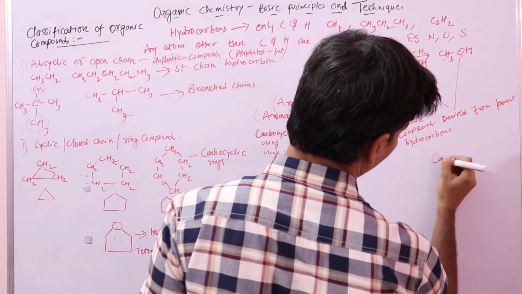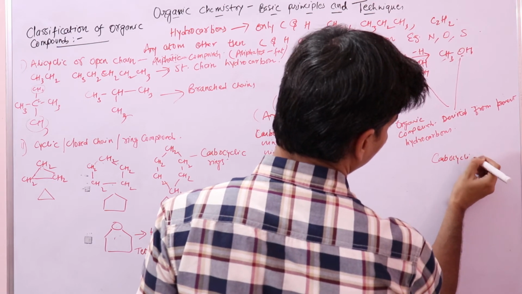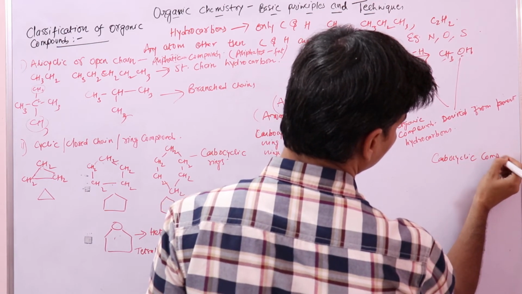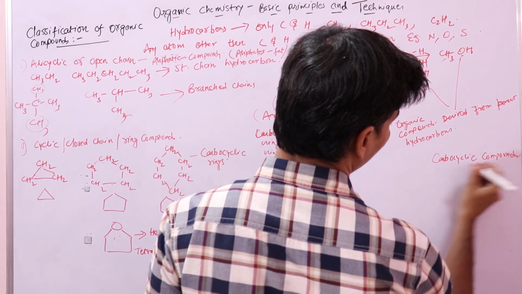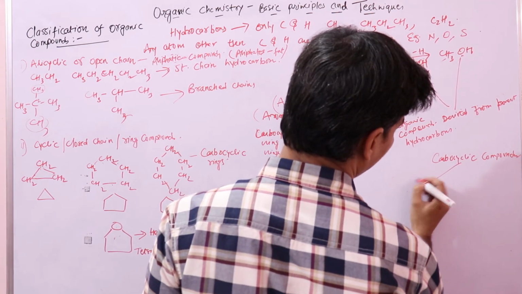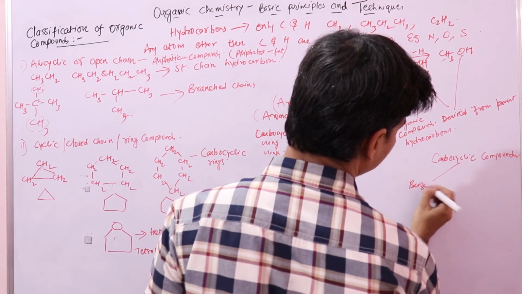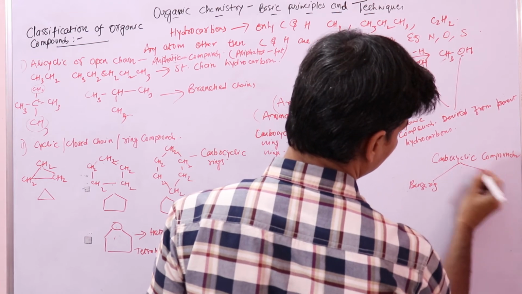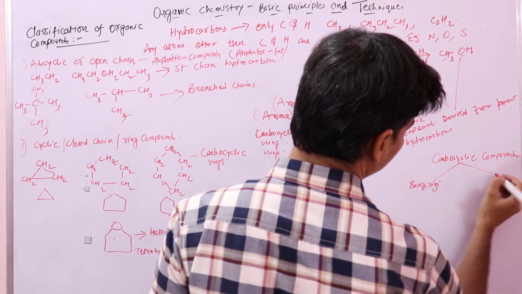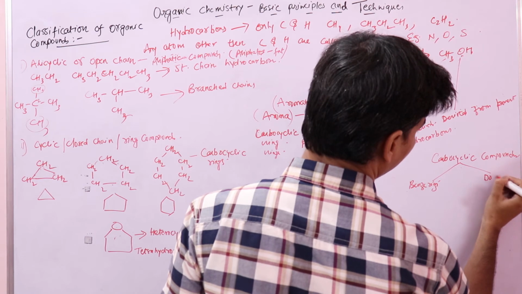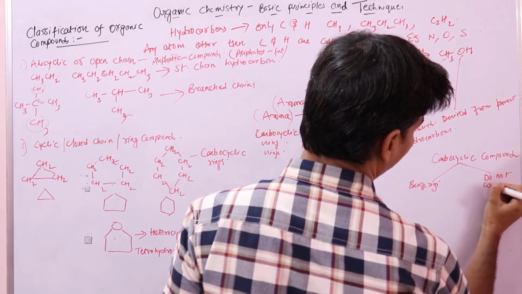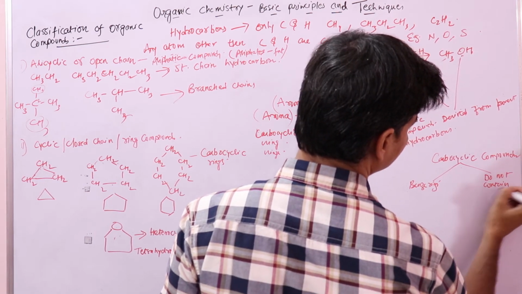Let me write it over here. Carbocyclic compounds are again of two types: those that contain benzene rings and others that do not contain benzene rings, right?